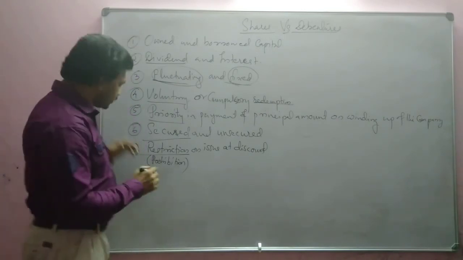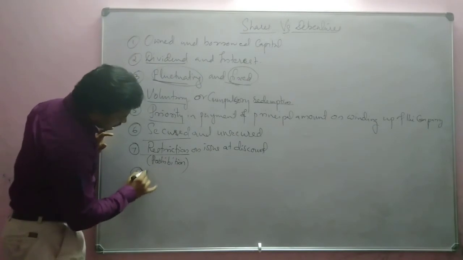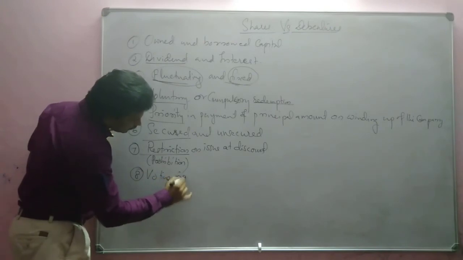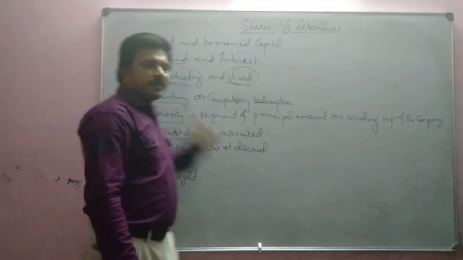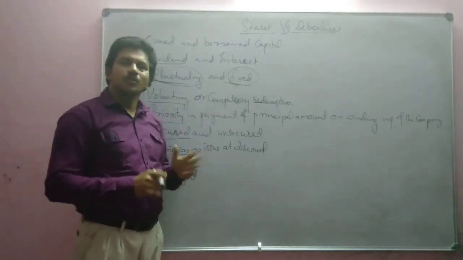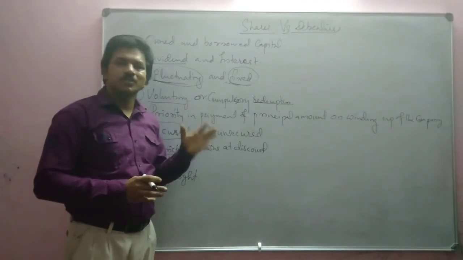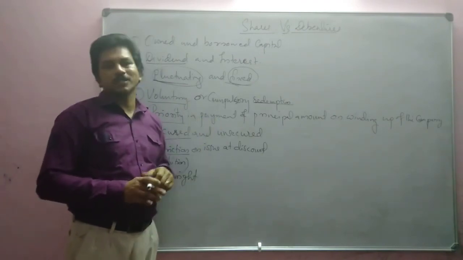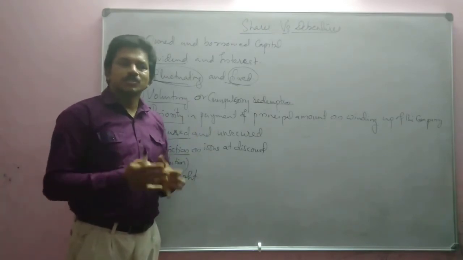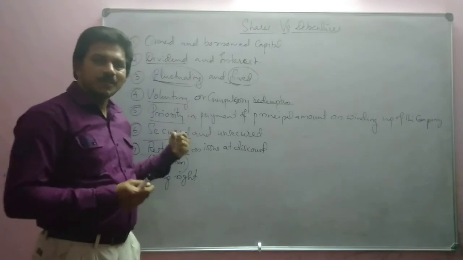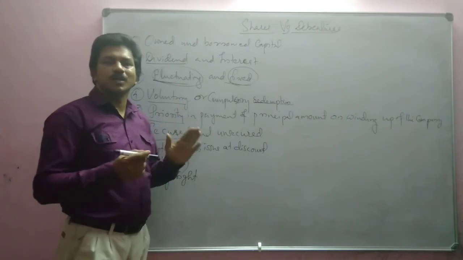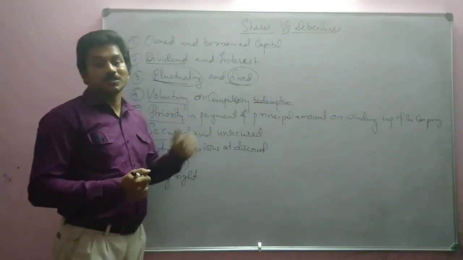And the last point, this is not the least point, a very, very important point: voting right. Out of these, who has voting right? Owners will get voting right. Who are the owners? Shareholders. Shareholders have the voting right in the general body meeting or at the time of taking any major decisions. Debenture holders do not have any voting right because they are the creditors.